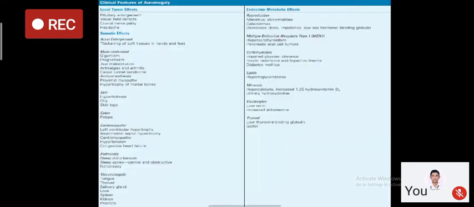So we should have an index of suspicion so that we can pick up this disease in time and treat it successfully. Now, what are the features of acromegaly? Some of the features are very easy to remember. This can be because of local tumor effect, which we have discussed. But then the effects which are related to increased amount of growth hormone. Now, growth hormone is going to act on every organ of the body. So in skin, you have oily skin, you have skin tags, you have hyperhidrosis.